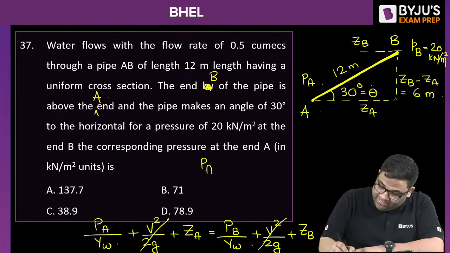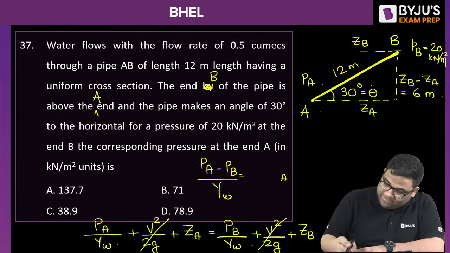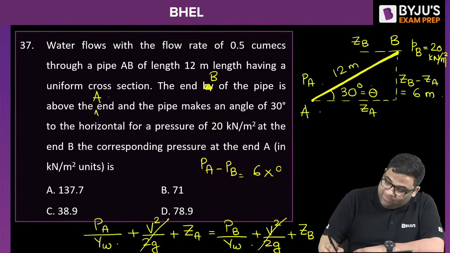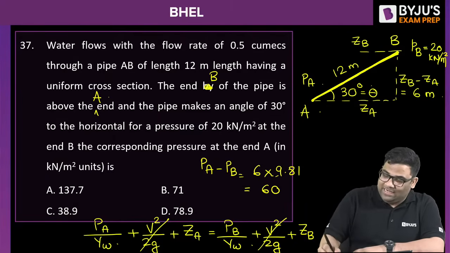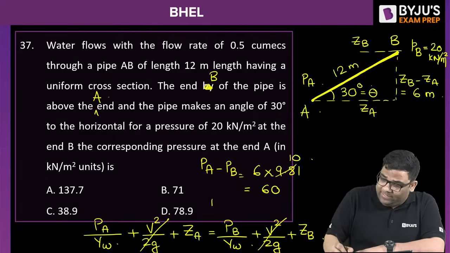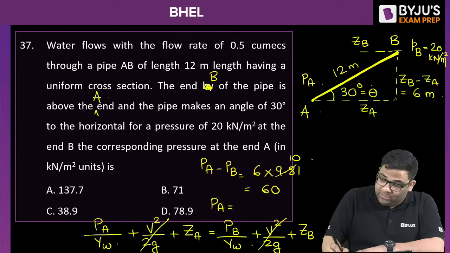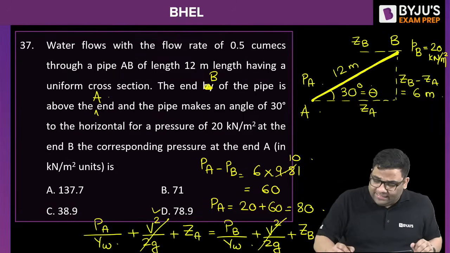So I can tell PA minus PB by gamma W will be equal to ZB minus ZA, which is your 6 meter, right? So the difference in pressure will be 6 into gamma W, that is 9.81. So how much will I get? Almost 60. Let me take gamma as 10, so 60. So pressure at A will be pressure at B, that is given 20 plus 60, almost 80. Because I have taken 10. If I take 9.8, I will get this answer.